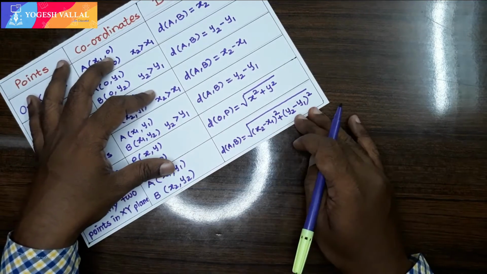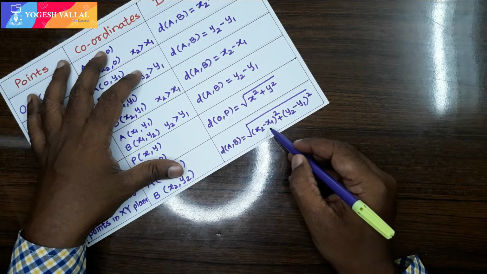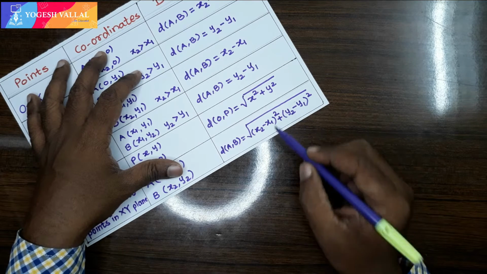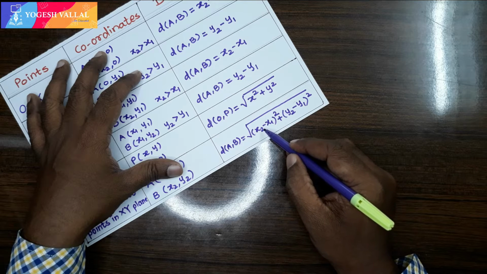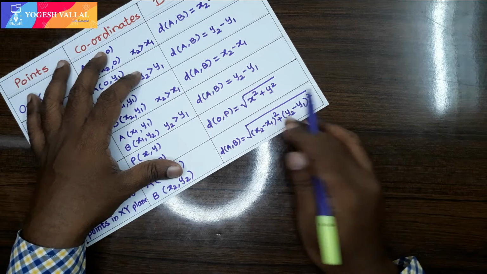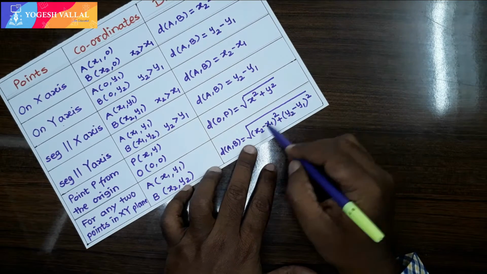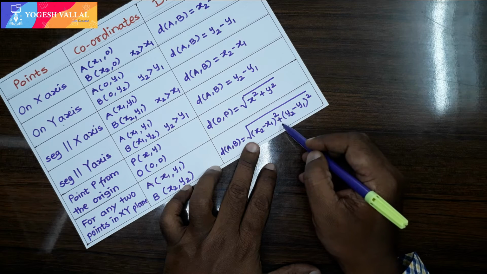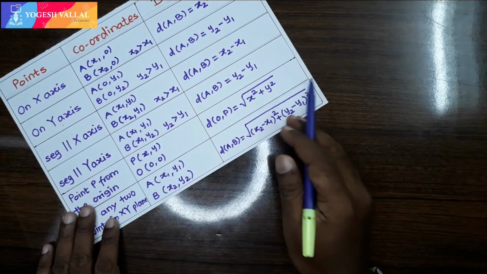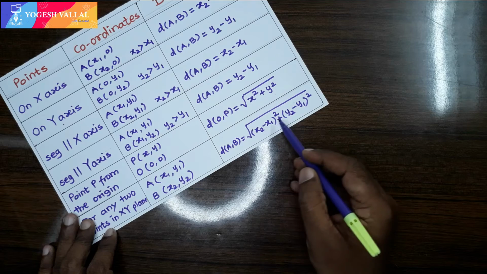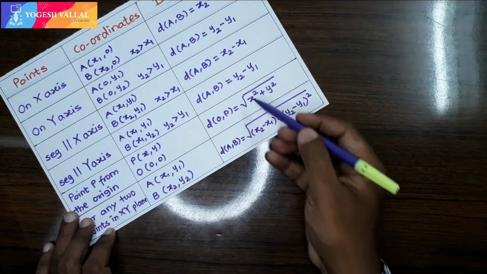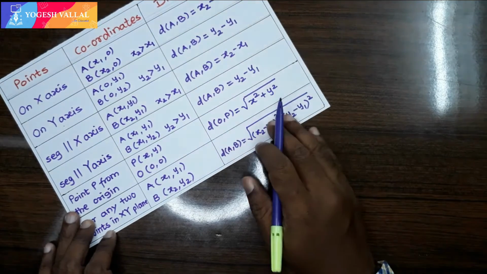Friends, you can write this formula in many ways. You can write (x1 minus x2) whole square plus (y1 minus y2) whole square. But just remember there is a minus sign inside the bracket, and between the 2 brackets there is a plus sign. These 2 things we have to remember, and then after squaring we do the addition and take the square root to find the distance between any 2 points in the xy plane. This is called the distance formula. When we apply this formula to any case, we get the same result, but these are some special cases.